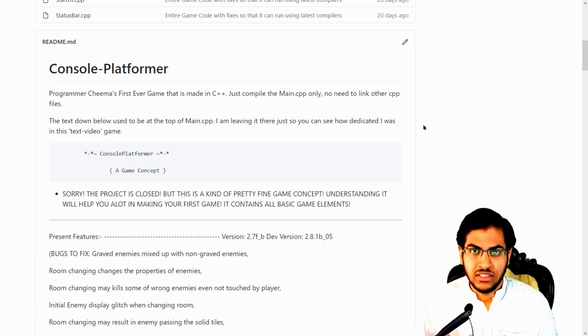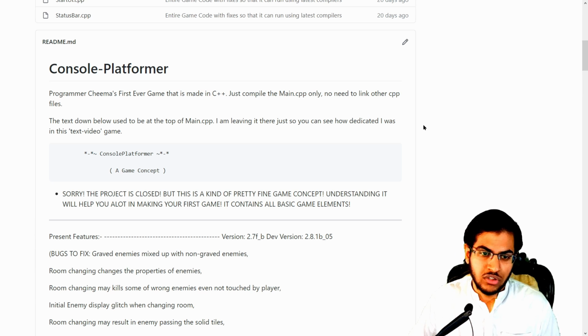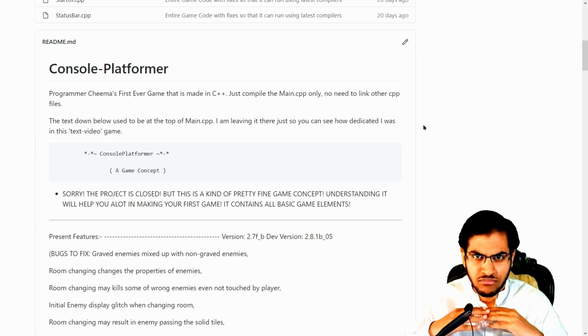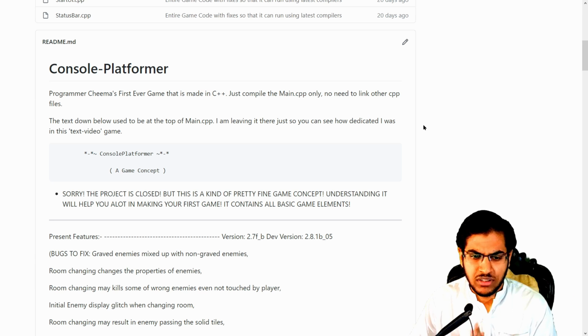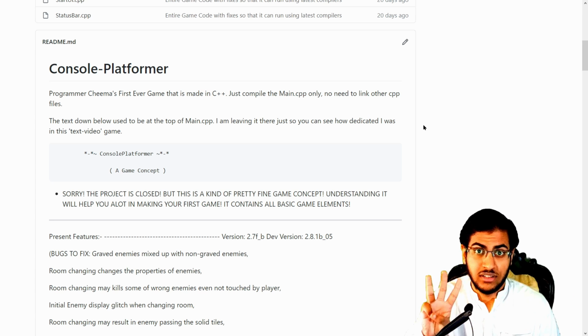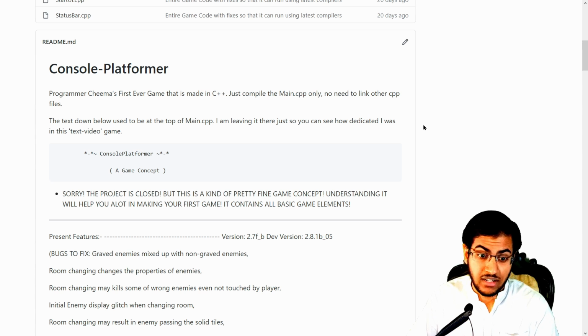I developed it at a time when I didn't know anything about programming, the rules, and basically the things that you have to think about and care about. I just went in all wild. I developed it in literally 3 months, and I just kept developing it little by little, and it turned out to be a kind of messy game.